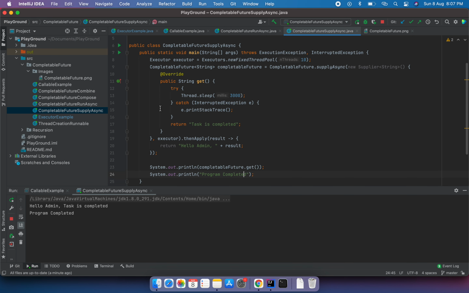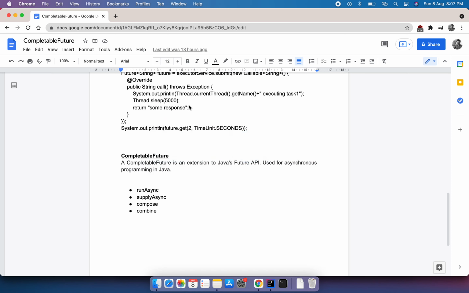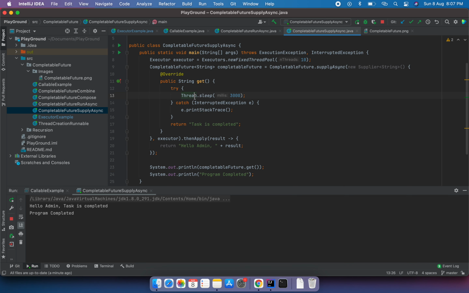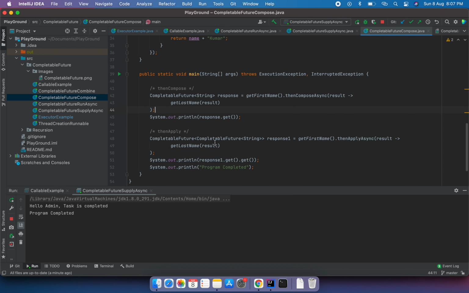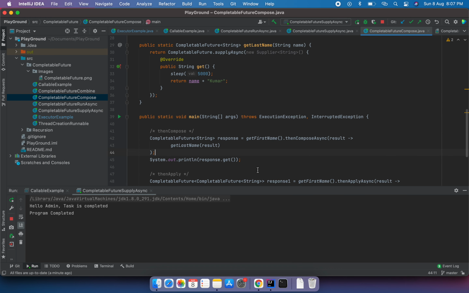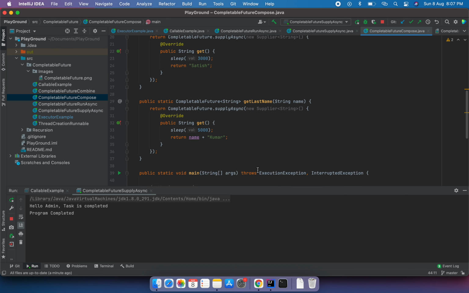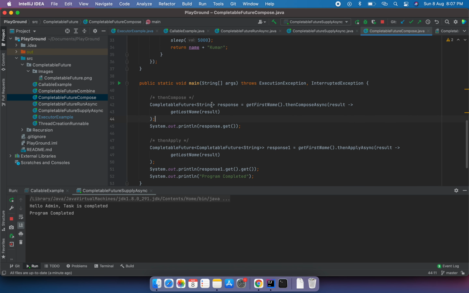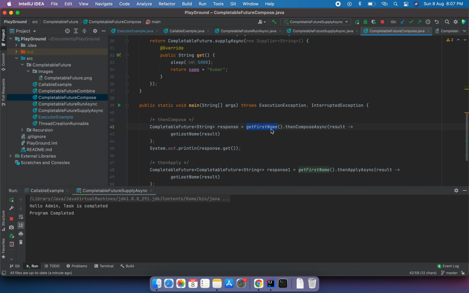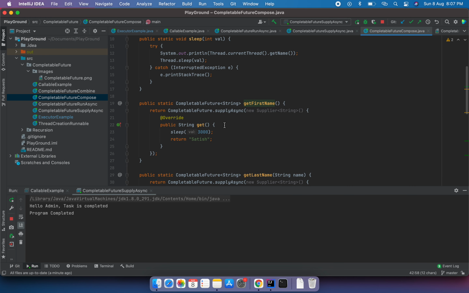So this is the example. I'll go back to the sheet, and we have compose and combine. Let's go and see compose and combine. What are these features? I'll go back to the compose here. In the compose, what I am basically doing is creating two completable futures here, like getting the first name. I'll explain this first.